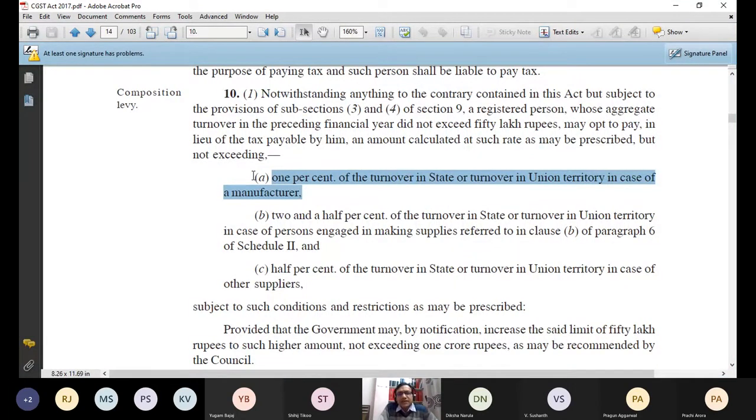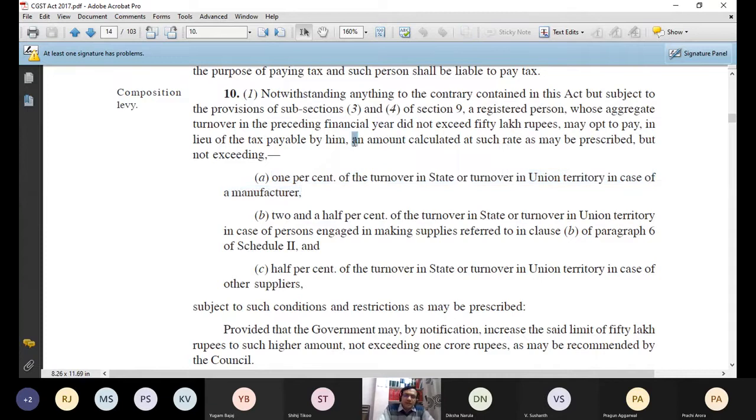What is the central tax rate, the CGST rate? 1% of the turnover in the state or in the UT where you are operating. So rather than paying normal tax, you can directly pay 1% CGST of the turnover in the state. But this is the maximum. I don't know what is currently prescribed. I have to show you that.